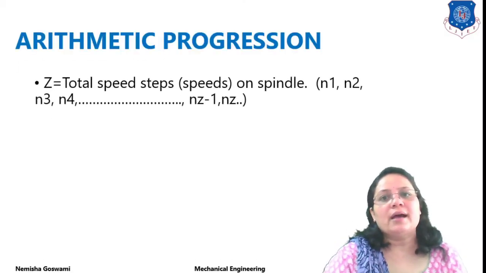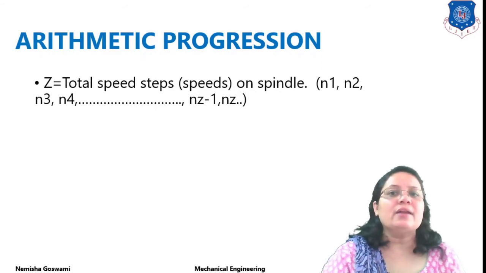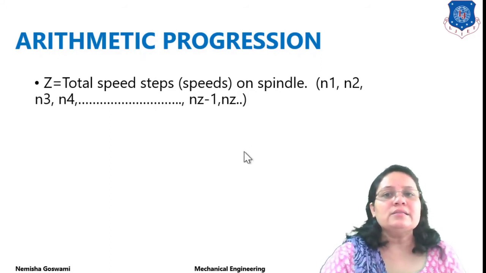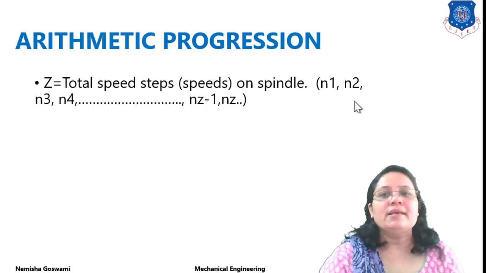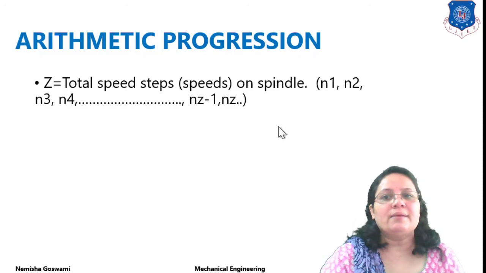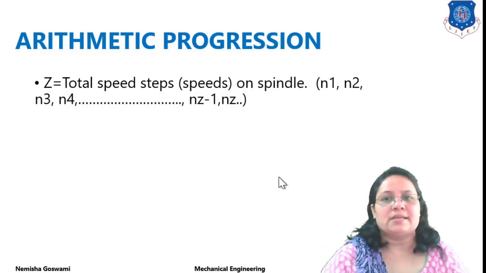Next is arithmetic progression. What is arithmetic progression? First of all, understand the basic parameters used in it. First is Z, which denotes the total number of speed steps on the spindle. For example, if there are different speed steps n1, n2, n3, n4, up to nz minus 1, nz and so on, then z is equal to the total number of speed steps, right?